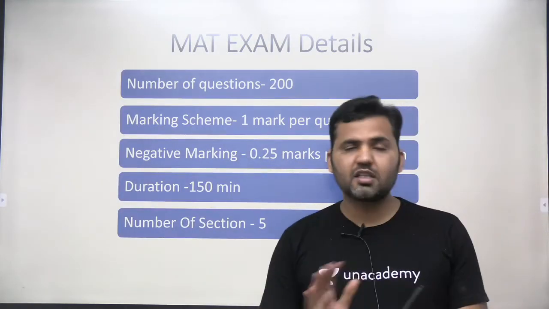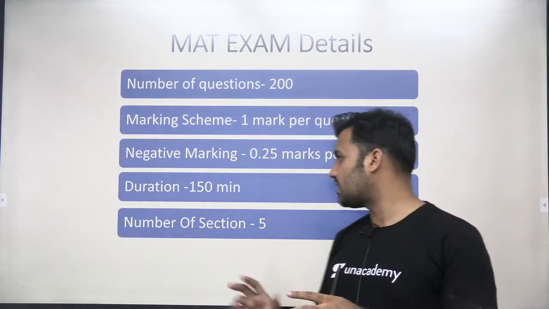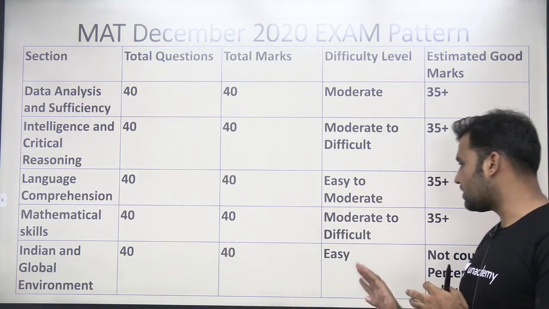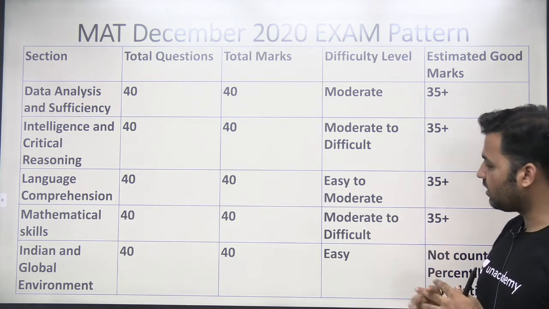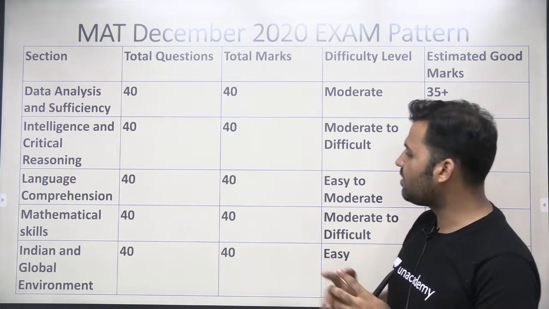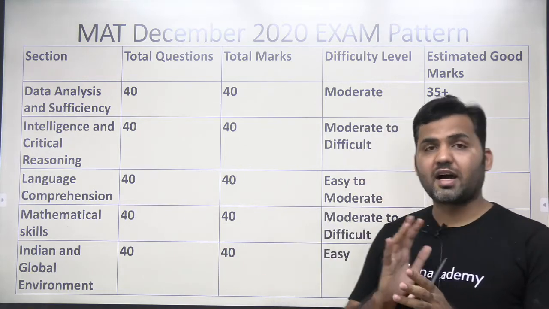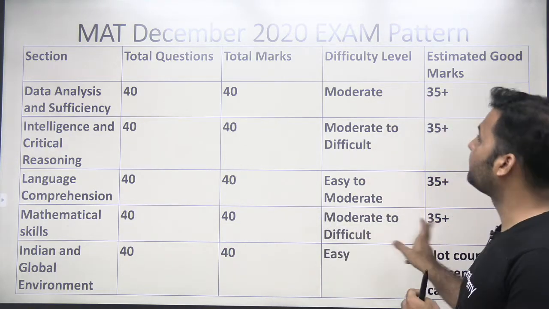If you are reading the newspaper properly throughout the year, this section can easily be targeted. This is not a difficult section, and it is not counted for percentile calculation. So you should be attempting most of the questions of this. The level of difficulty is not high at all in this particular section.